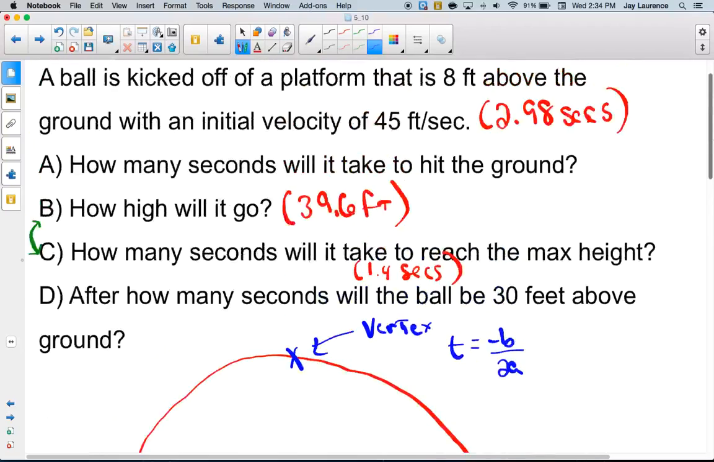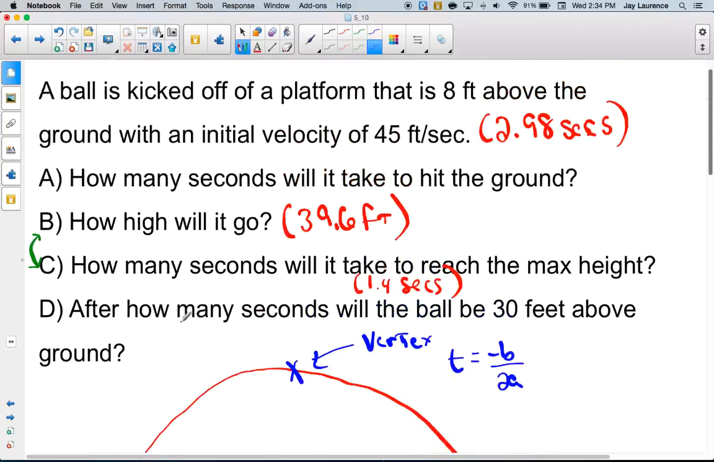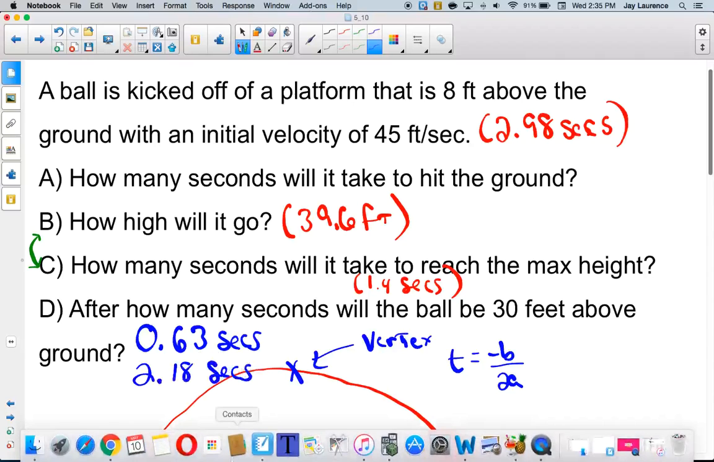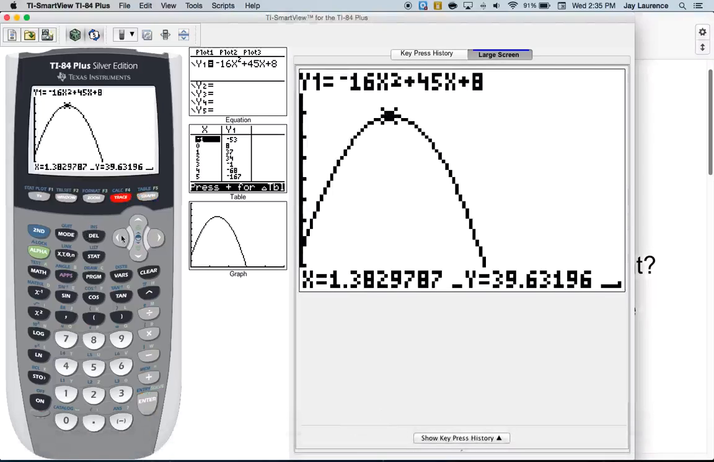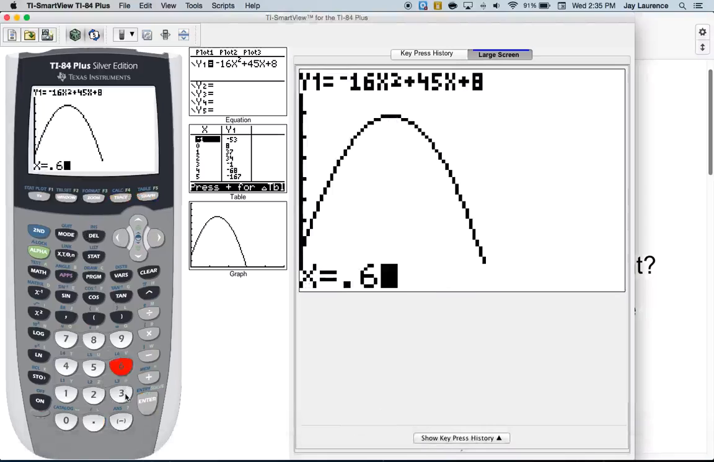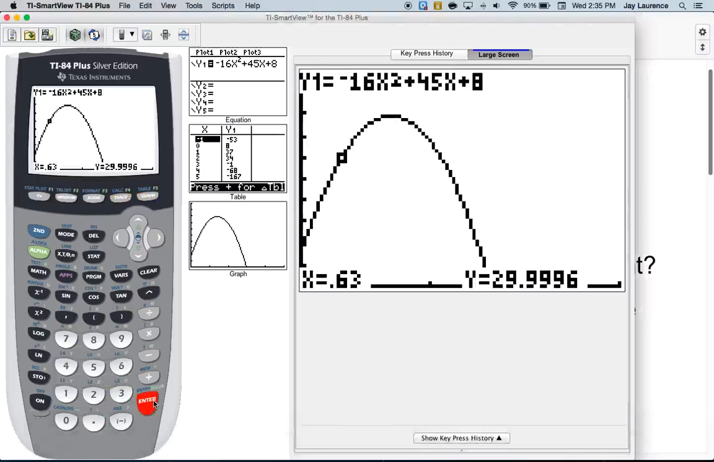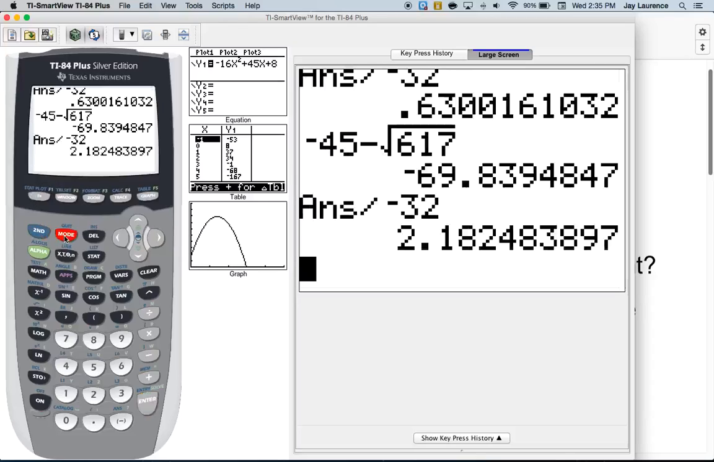So at 0.63 seconds, and again at 2.0182 seconds. Okay, now if I go to that graphing calculator, and I hit graph, and I hit trace, and we set it at about 0.63. Now that's rounded. Look at that. I'm pretty darn close to 30, aren't I? If I went a few more decimals, I'd be right on 30 exactly.